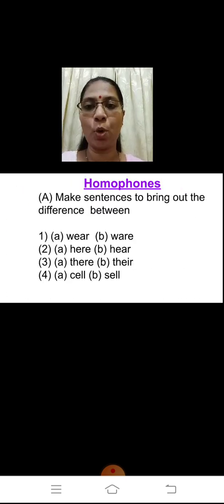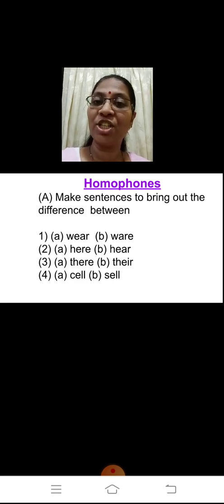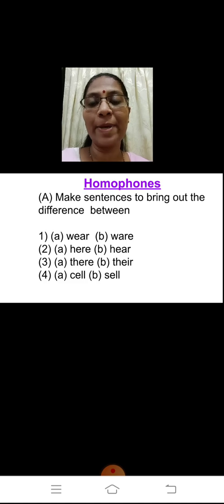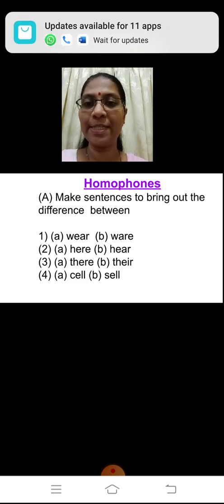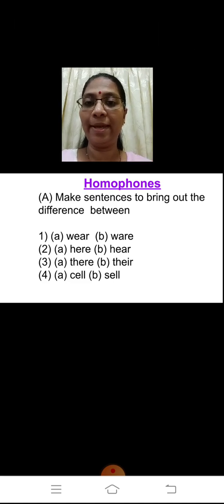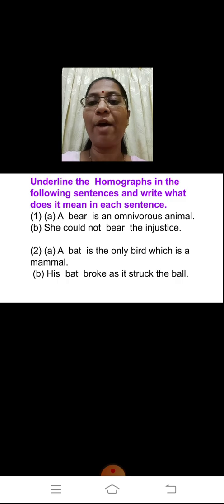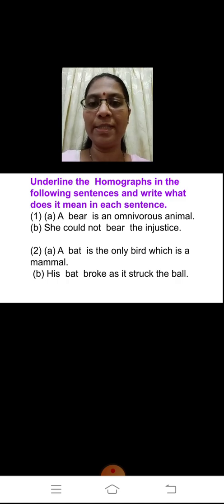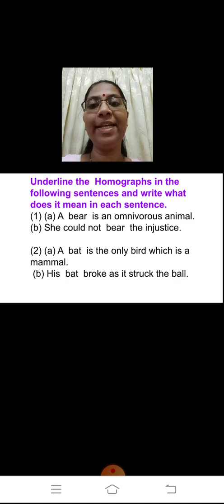The first one is the homophones. 2 words, pronunciation is the same, but spellings are different, meaning is also different. So you have to frame sentences over here. Okay, then you have the activity of homographs, whereby you have to pick out the homograph in these sentences, underline the homographs, and write what it means in each sentence.